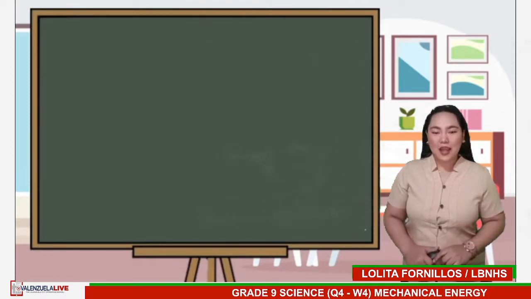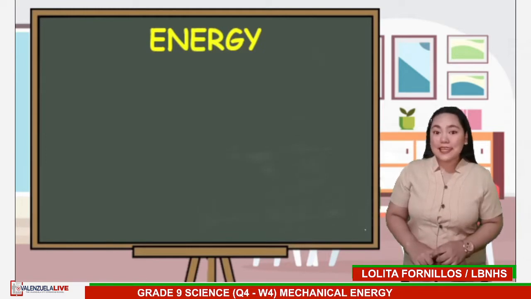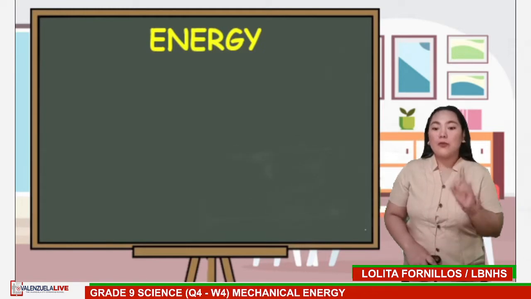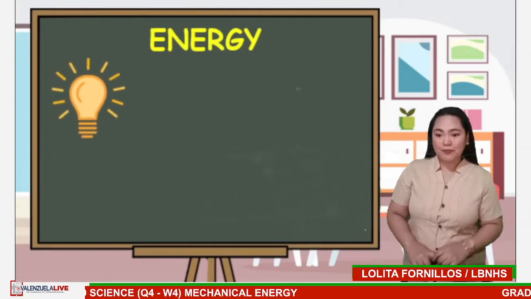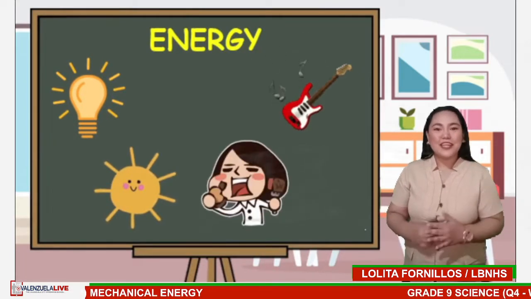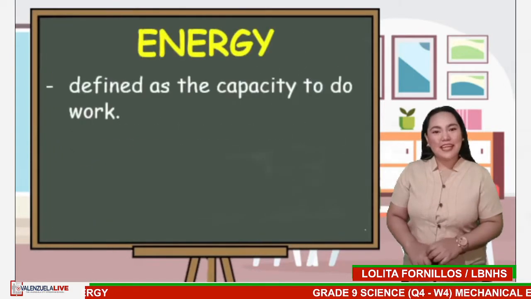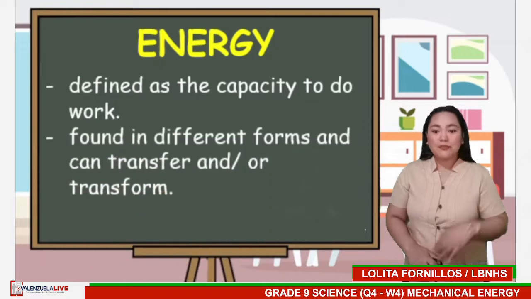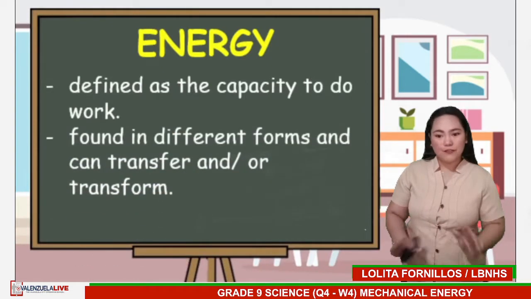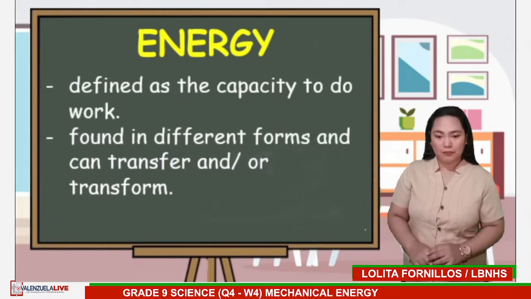Now, let us talk about energy. Energy is all around us and exists in many forms. We can see energy as light, hear it as sound, feel it as heat, and even taste it by the food we eat. Energy is defined as the capacity to do work. Energy is found in different forms and can transfer and/or transform.